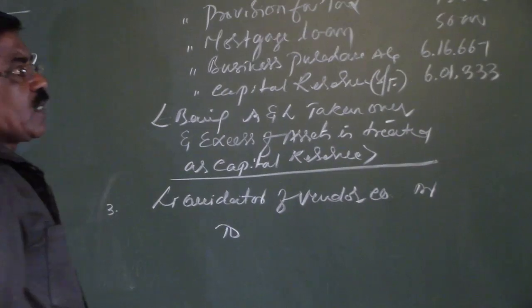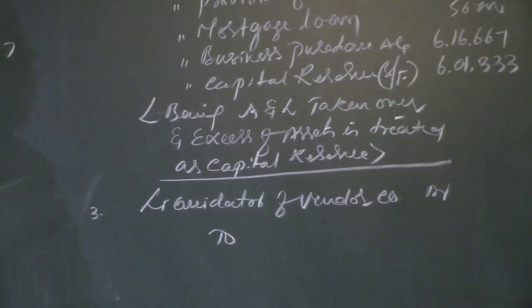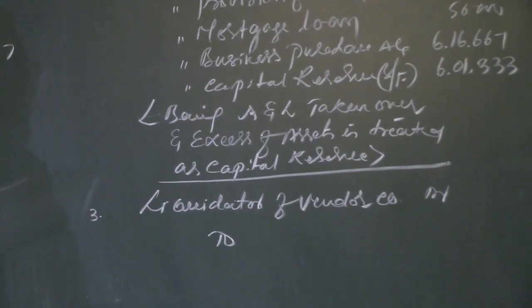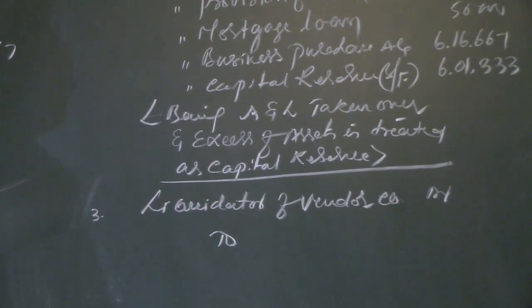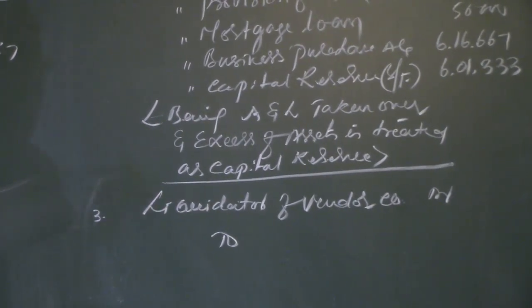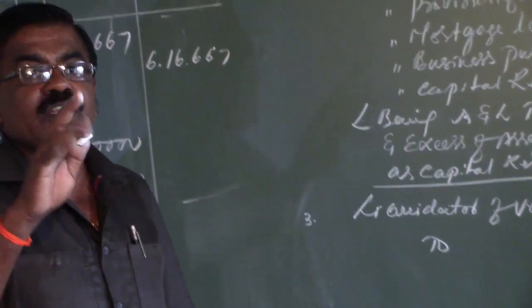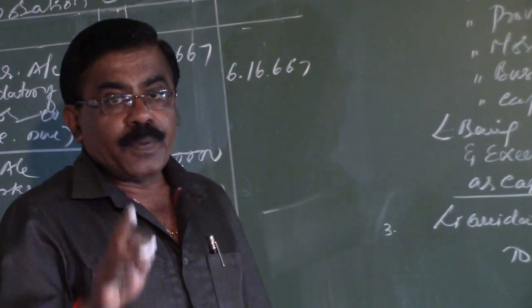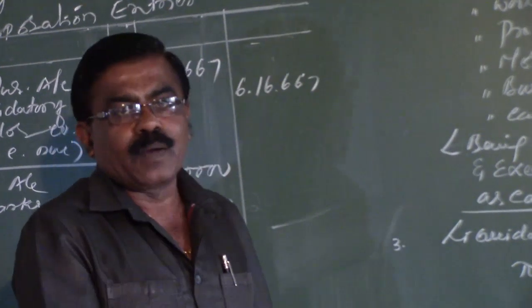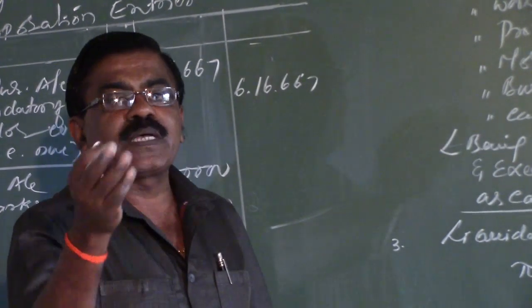The modes or sources in which the purchase consideration is settled by the purchasing company are to be credited here for both the equity shareholders and also the preference shareholders. The payment is made in the form of equity shares only. Being payment in equity shares, the issue of shares becomes capital.